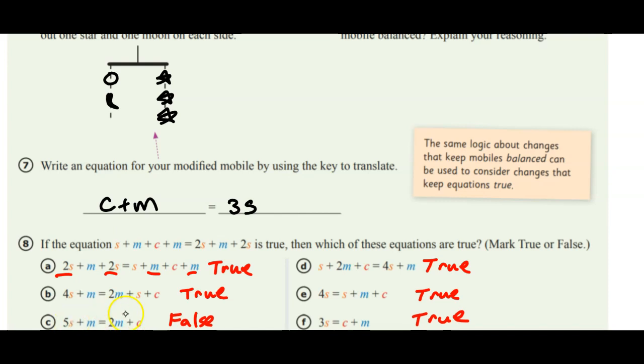This is now lighter and this side's now heavier. There was no balance there, so that's going to be a false. On part D, notice what we've done is go to part B.